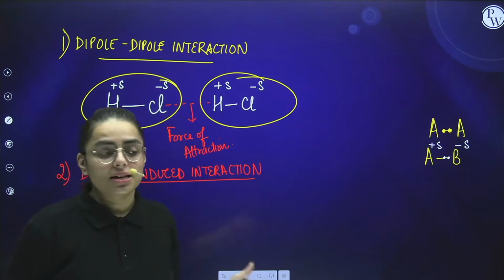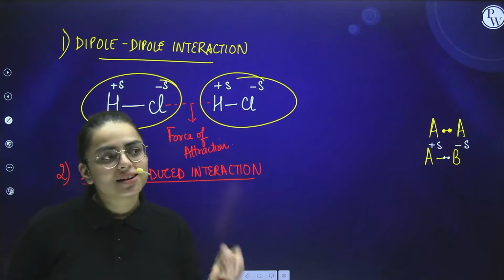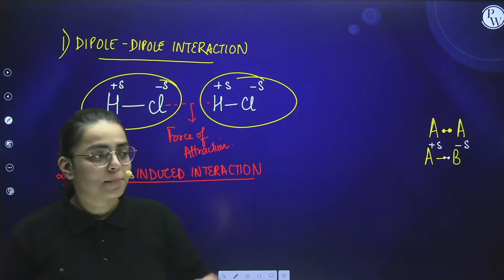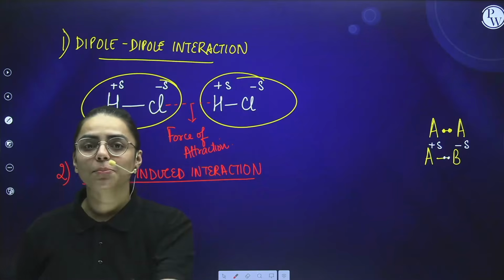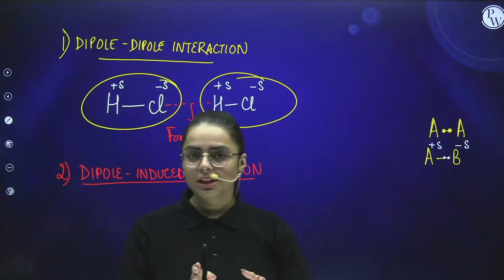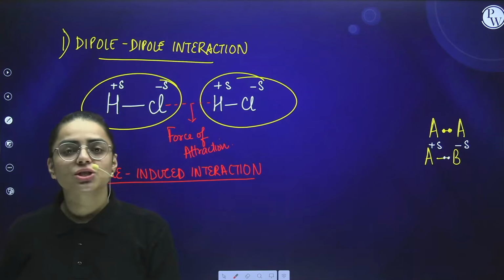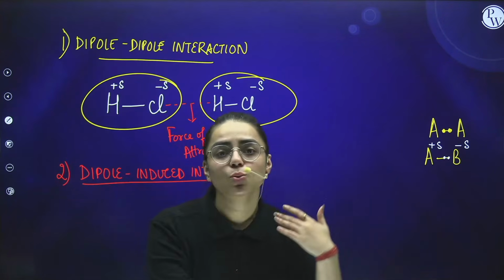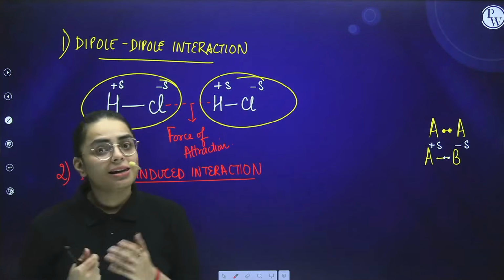But in the next case, one of the species is polar, but the other one is non-polar. That means one of the species has charge on it, but the other one does not. But what happens? We are still showing interaction between both of these. Now the species which has charge will induce charge on the one which does not have charge. Let us take one example.